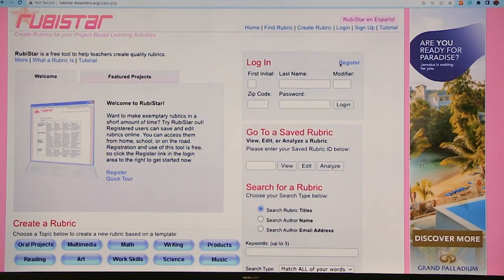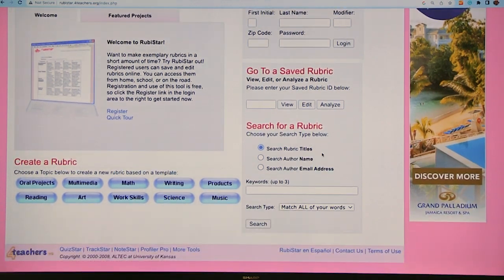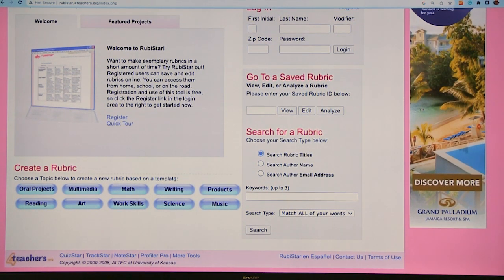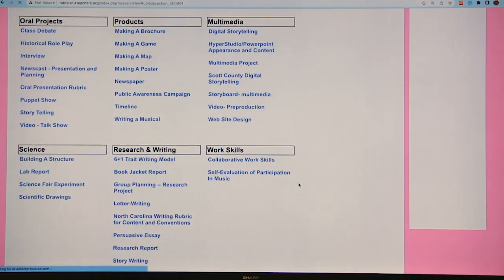Ruby Star. All right. So with Ruby Star, we can create a rubric without creating an account, and you can also download without creating an account. This is really nice. Okay. And also it has different options. We can see oral projects. I'm going to go to oral project.